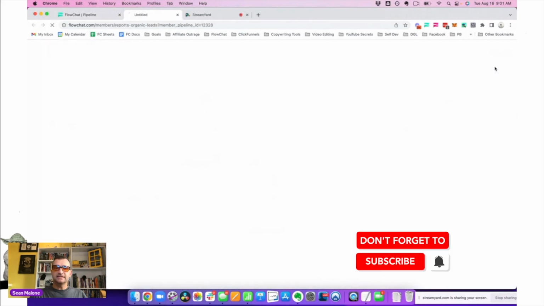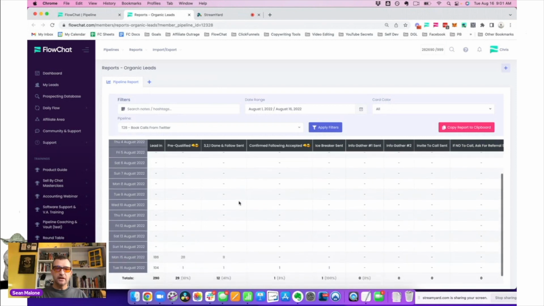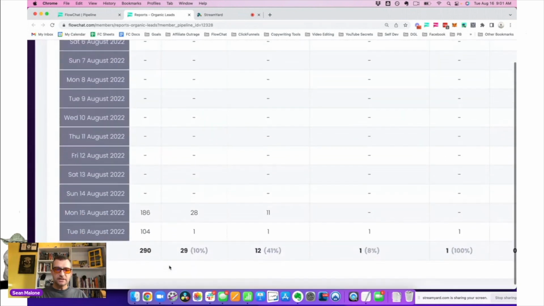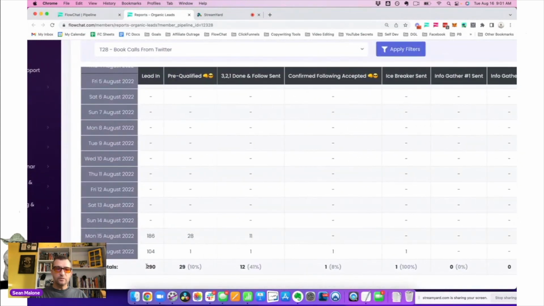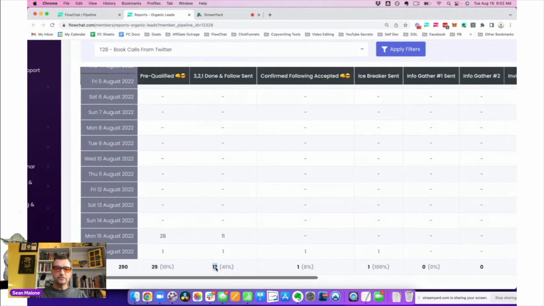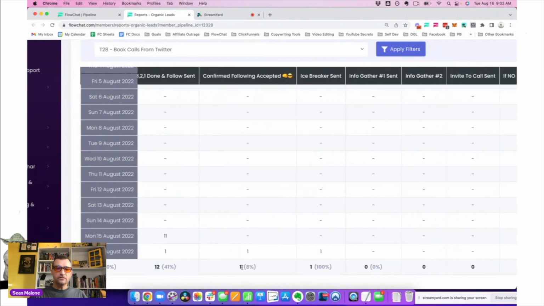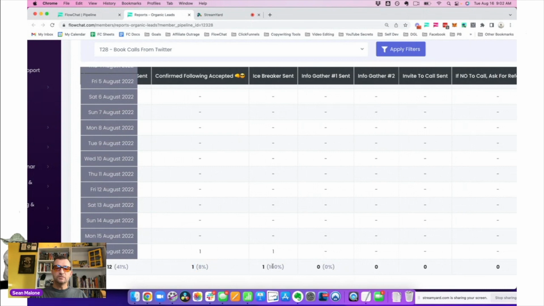So if I click stats here, check this out. It'll show me T28. Here's my pipeline, and if I zoom in down here, I can see my totals. So what am I looking for? We can see here I've imported 290 people. 29 of those 290 so far have been pre-qualified. I've sent 12 of them the 321 engagement messages. One of the 12, 8% right now based on my statistics, are saying yes to confirm the following. This is where you're going to determine how good the quality of the people following you back is. And then, of course, we would just move on and send the icebreaker.